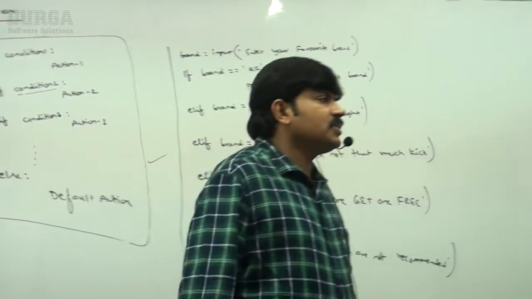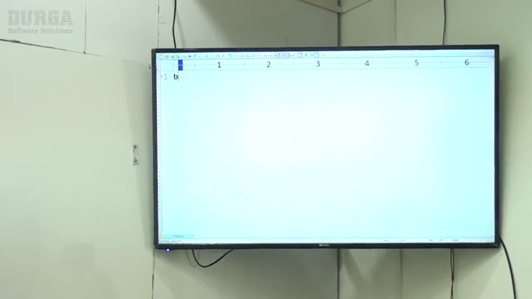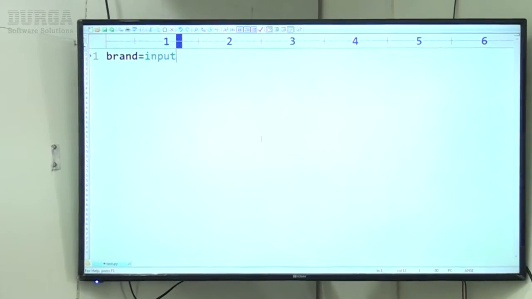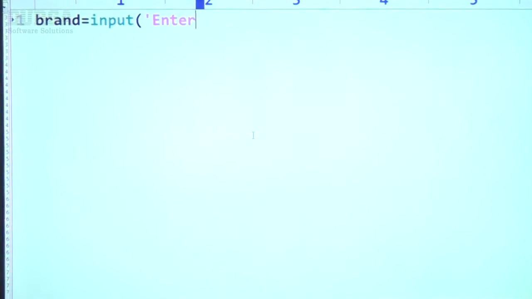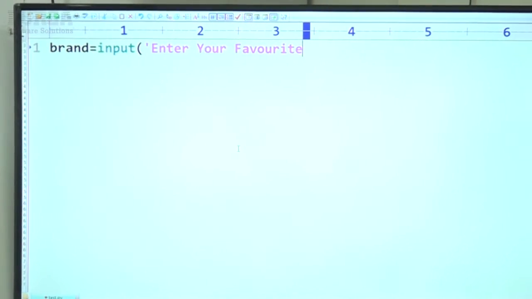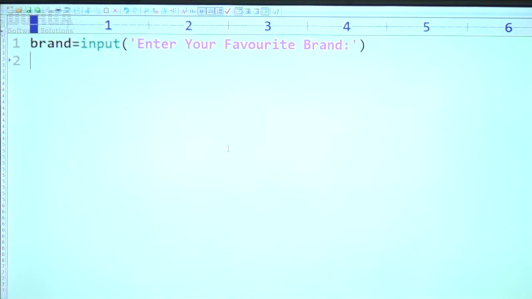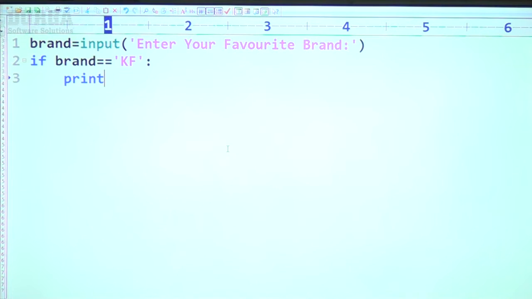Like, let me just type this one, sir. Very simple. So read the brand. Brand is equal to input of "Enter your favorite brand". Next, if brand is equal to KF, if the brand is KF, print "It is a children's brand". Like this I'm taking, sir.